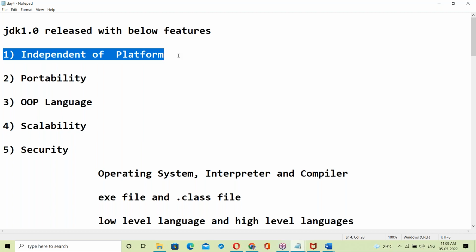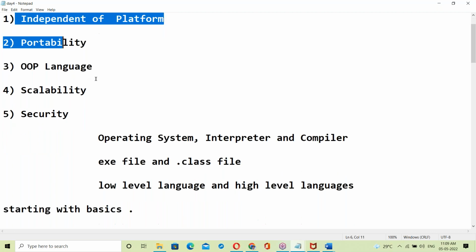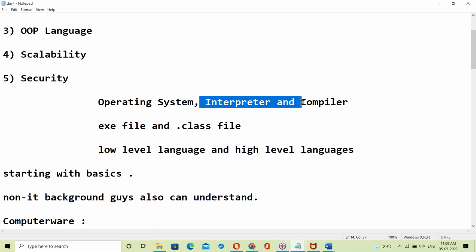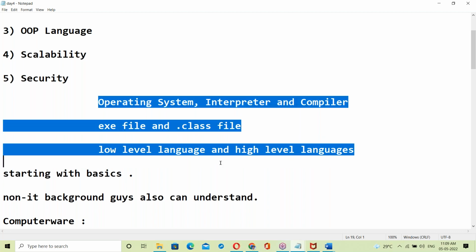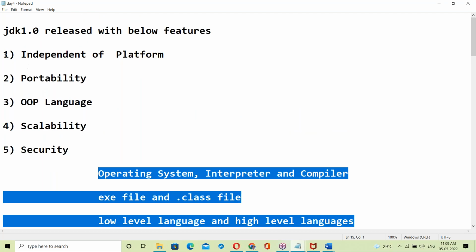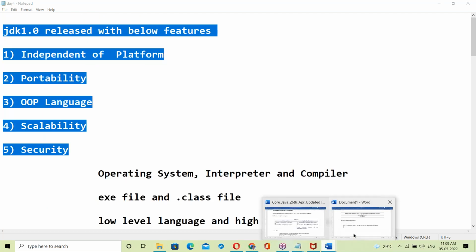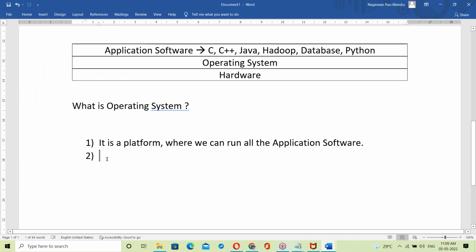That topic we'll discuss next. Before that, let us finish these basics: about the interpreter, compiler, executable files. After that, we'll go to Java. The OS is acting like a platform, and not only a platform here.